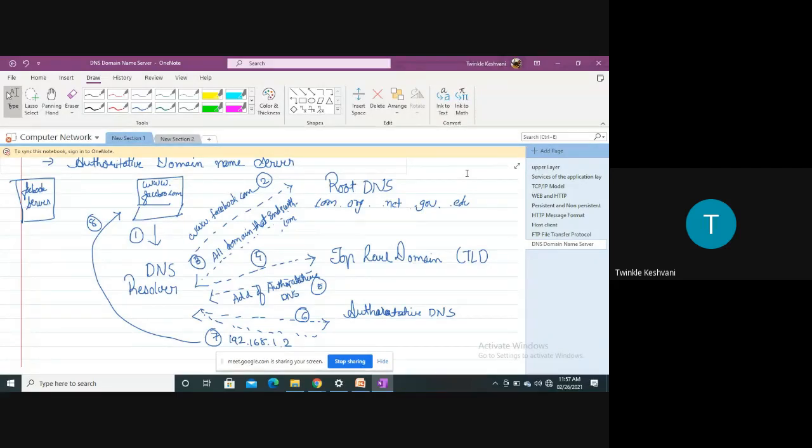So there are many steps. We are just typing any website name and we are just getting the result, right? But in the backend, these are the processes that take place. But can we say that the DNS resolver is a kind of a manager? Yes, we can say that, right? It manages all the hierarchy which is there.